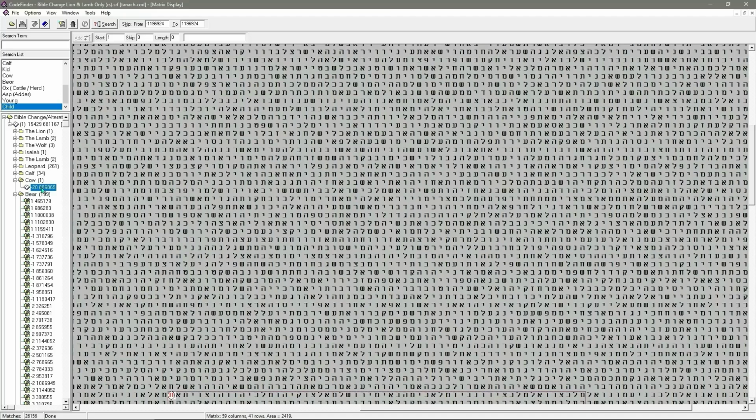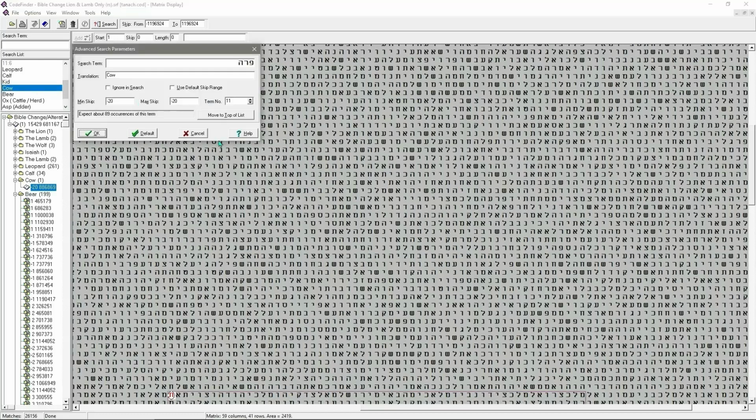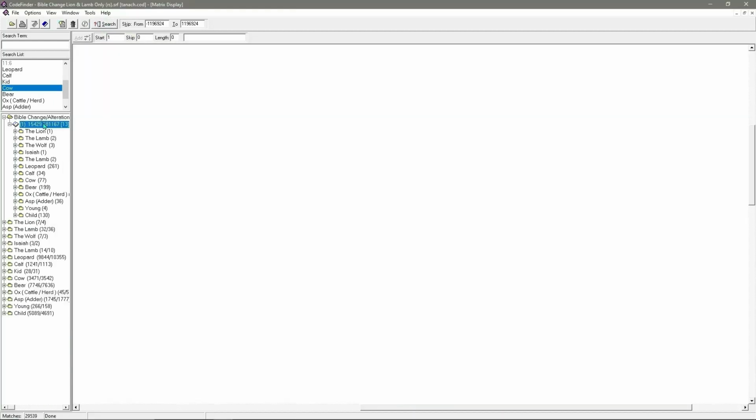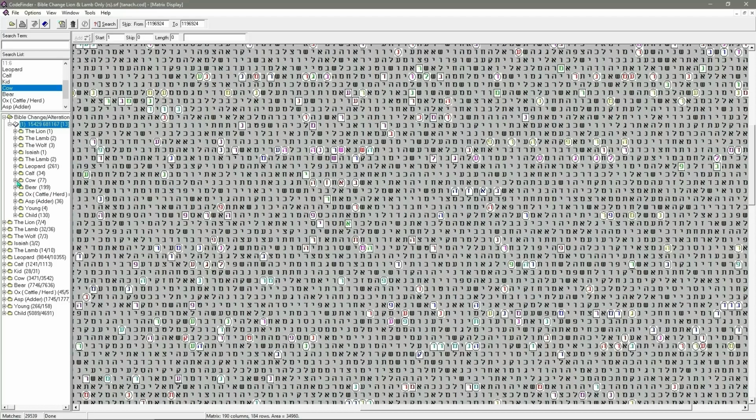Don't know what's happened with cow. I think we've gone from -20 to 20. Let me have a look. I think what's happened. Yeah, we've stuck it on -20 to -20, so that needed to be on 20, so it should find some more for us. So I'll go again. At least you've seen what's happening. Even a mistake, I'll leave that on so you can see.